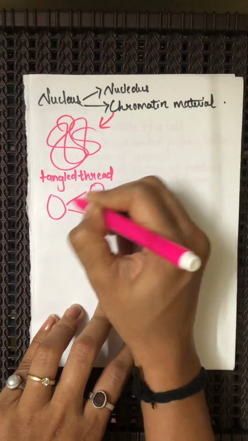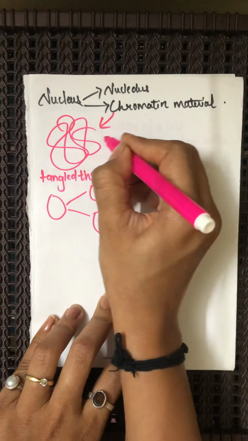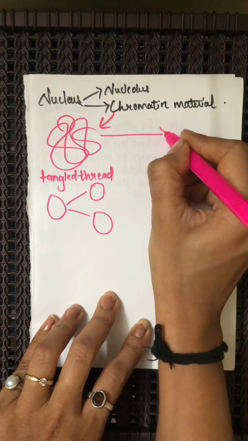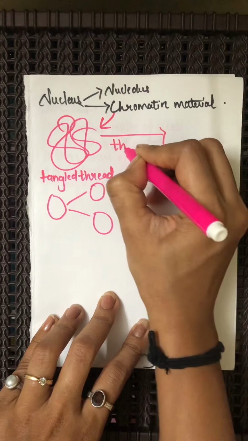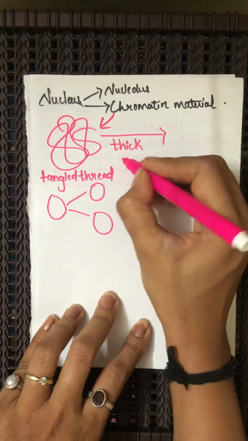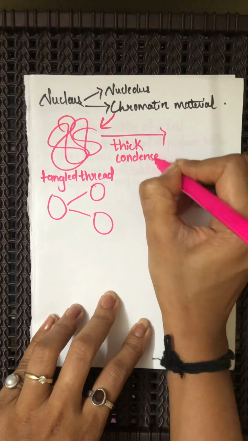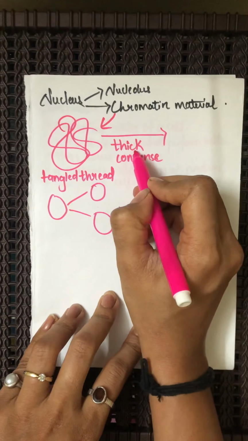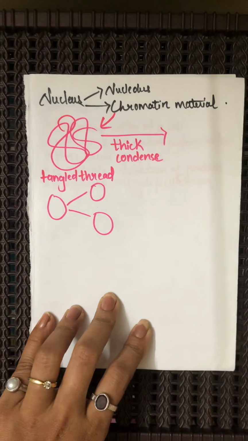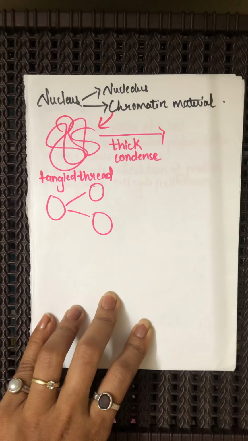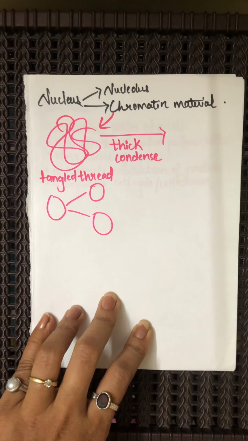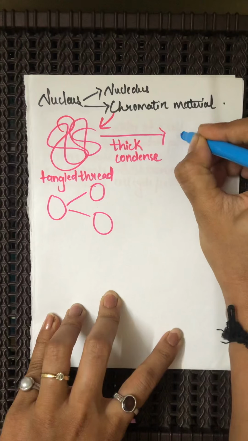Then during the cell division time, this chromatin material becomes thickened, they condense, that is, they become thicker. Now when they become thick, they seem like something like this.